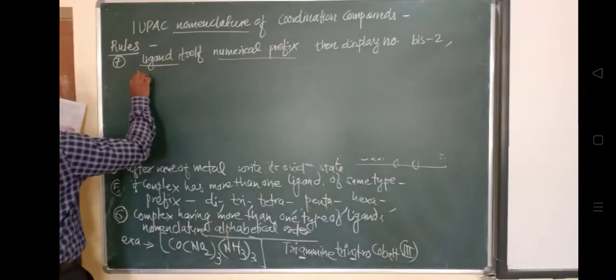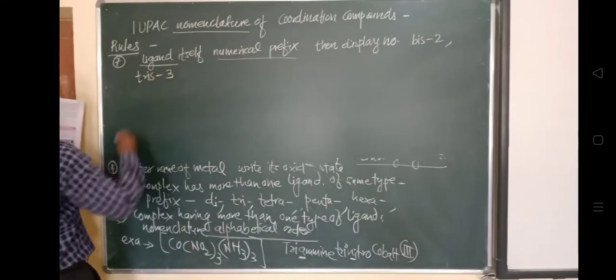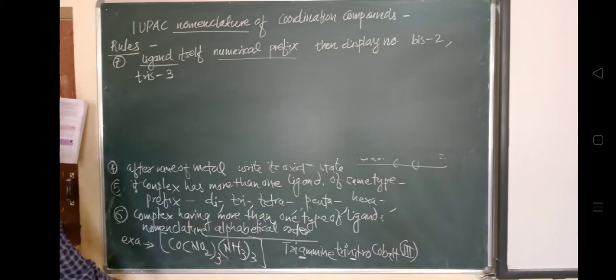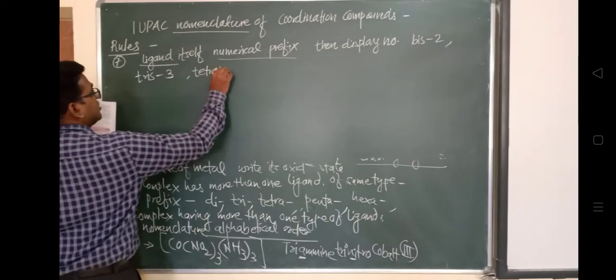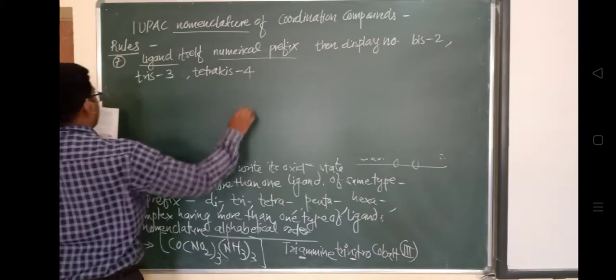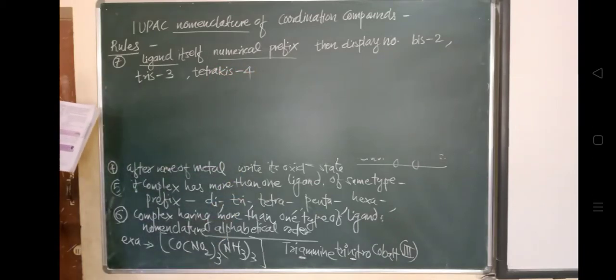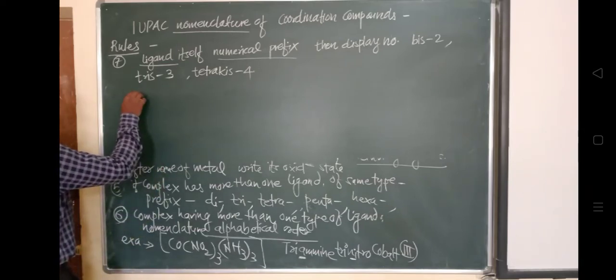Put the ligand name in parenthesis. Let's take an example: ethylene diamine.